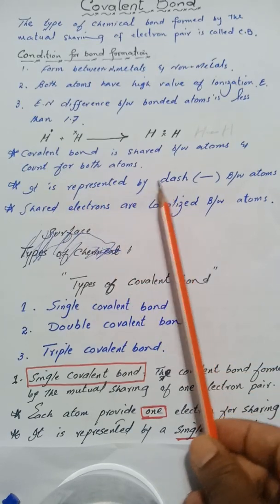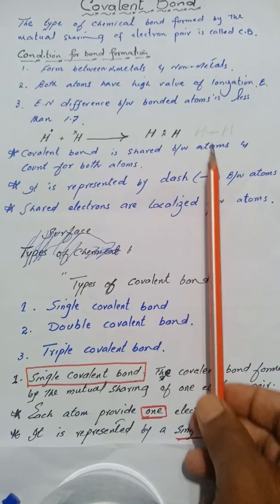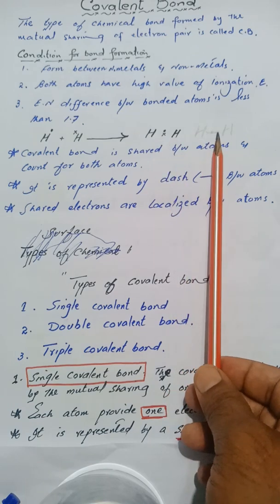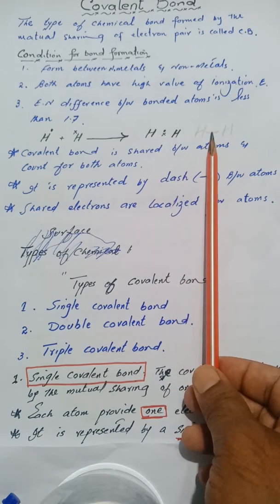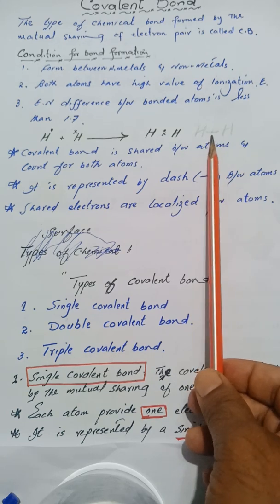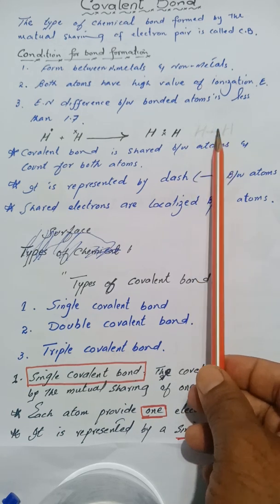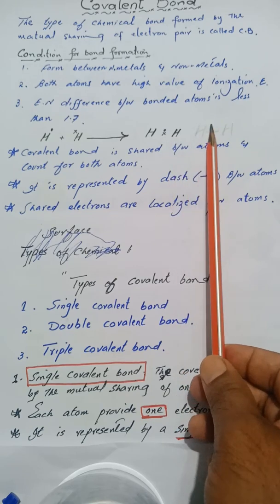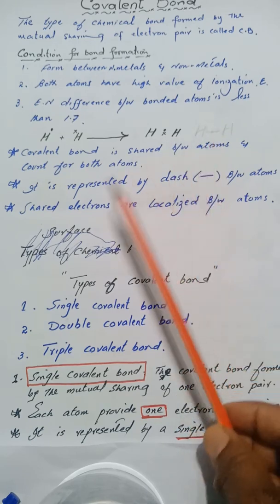It is represented by a dash. If one electron pair is shared, then we have to represent it by a single dash. If two electron pairs are shared, then it will be represented by two dashes between atoms, and if three electron pairs are shared, then it will be represented by three dashes.